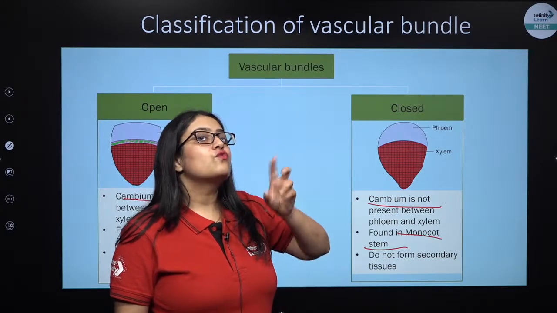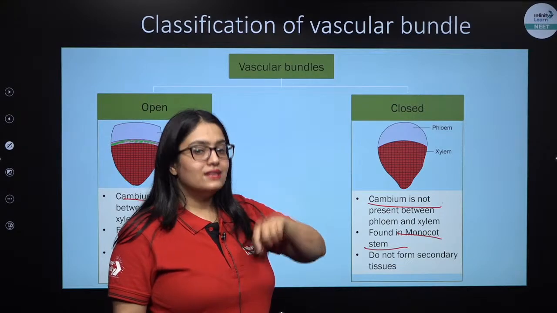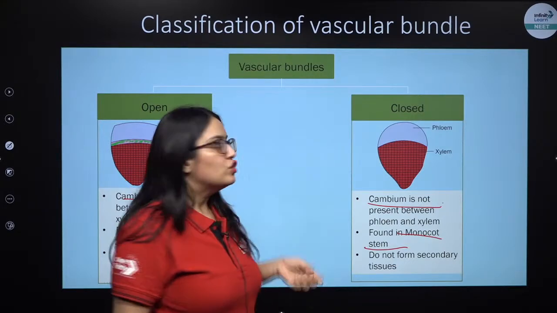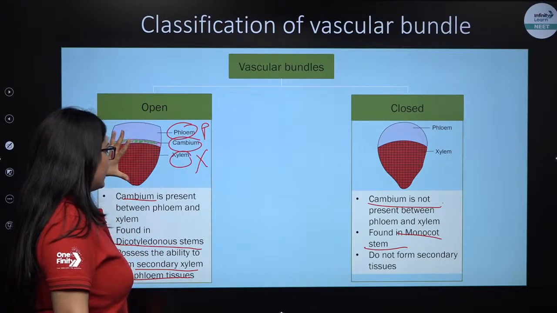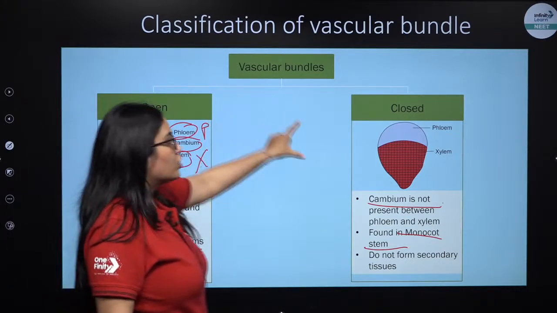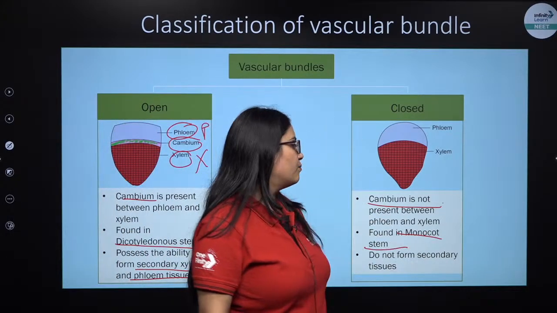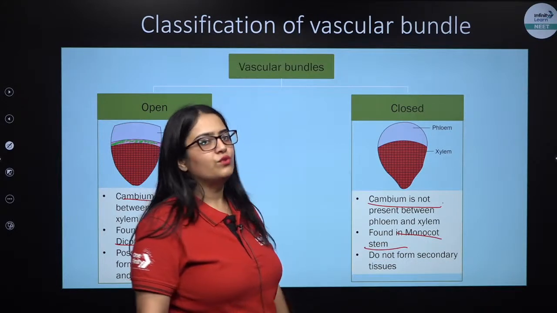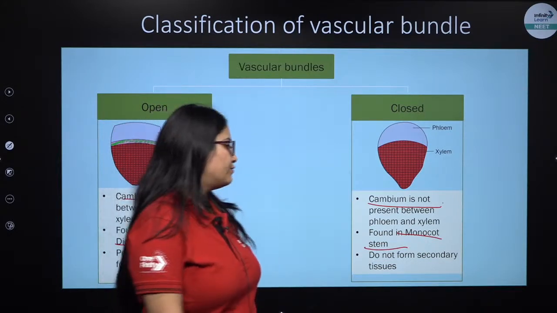So the presence of conjoint vascular bundle is a characteristic of stem. Conjoint open is found in dicot stem, conjoint closed is found in monocot stem. That is why I have mentioned monocot stem here. Do not get confused.